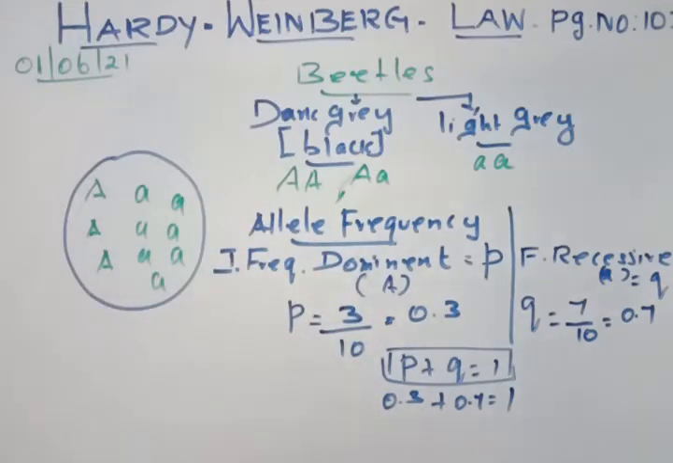You can even take it the other way around. That means the number of small a becomes 3 and the number of capital A becomes 7. So it remains the same. So in allelic frequency, the formula is P plus Q is equal to 1. The number of dominant and the number of recessive together remain constant. This is what the allelic frequency is.